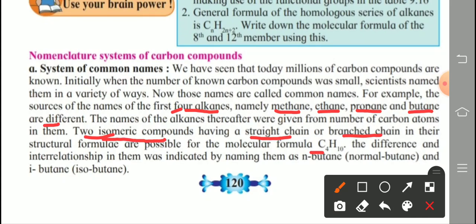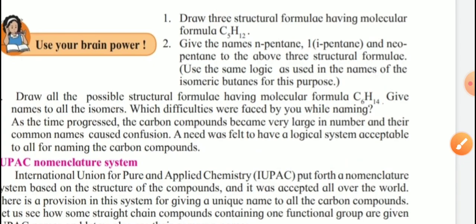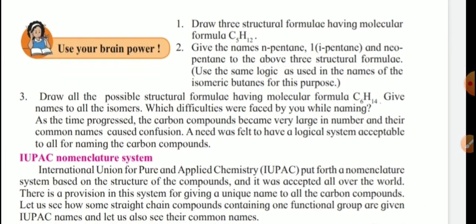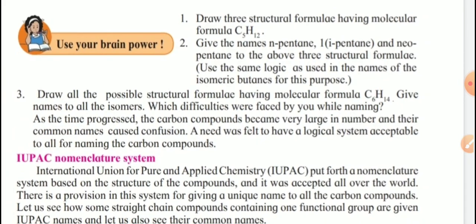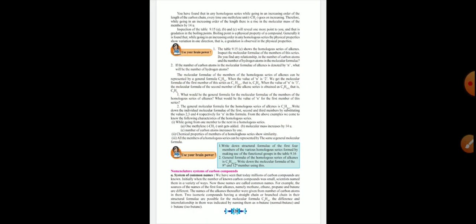Butane. The difference and the interrelationship in them was indicated by naming them n-butane. N means normal butane, and i-butane means isobutane. So we learn about these two structures, how the structures are possible. Next. So a question is given for us here. I will show the structures of both these two.